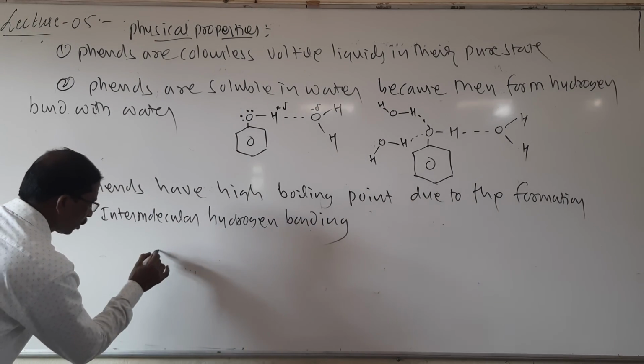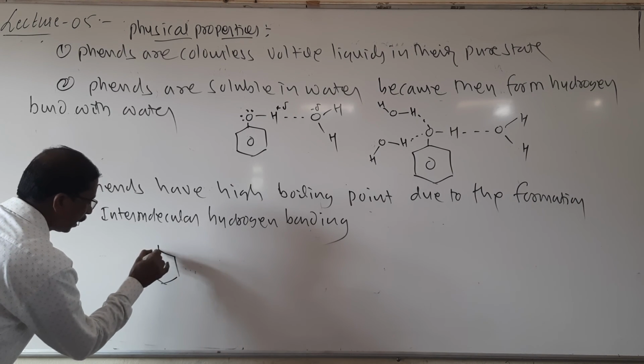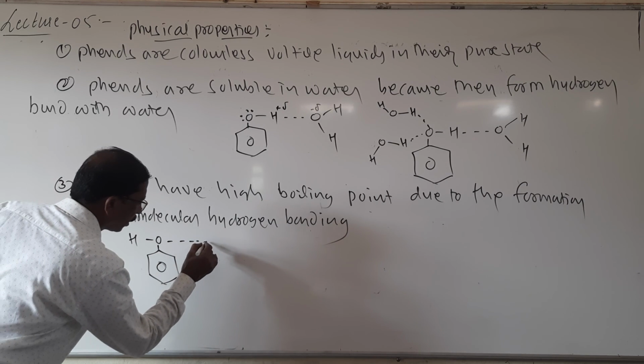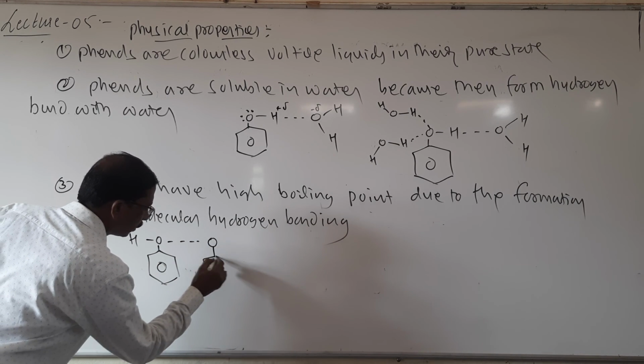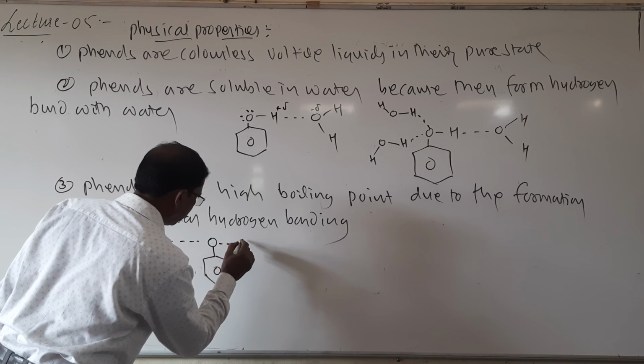So here phenols may form intermolecular hydrogen bonding. Look here students, it is phenol. I will write it here like this, and here it forms hydrogen bonding.